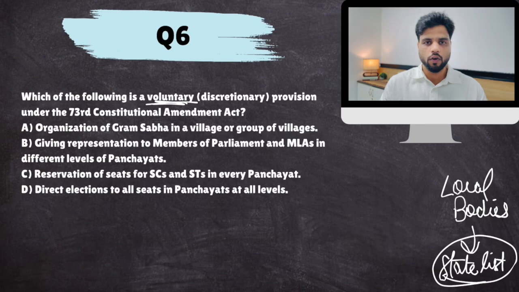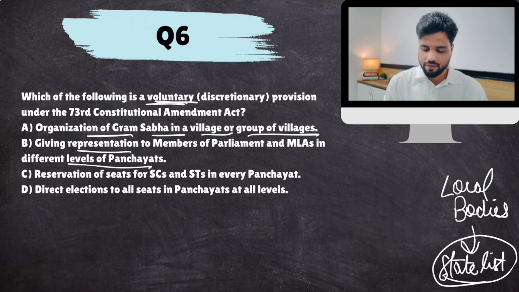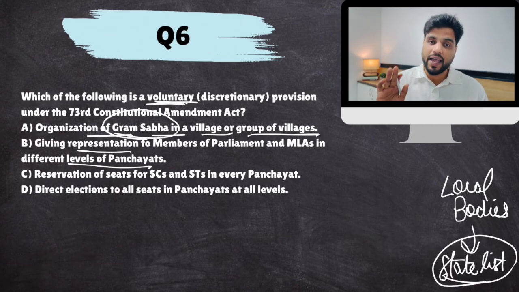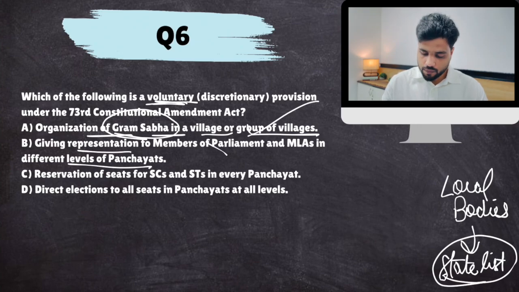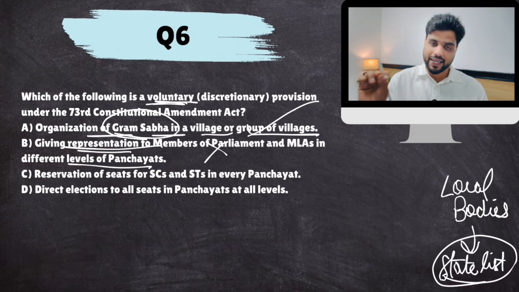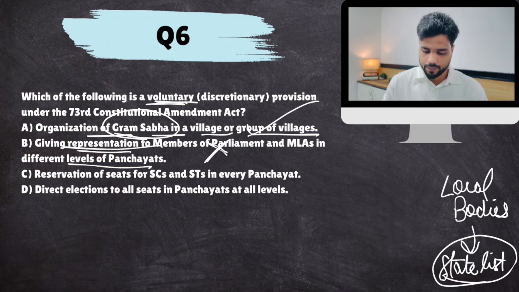Now, what are those voluntary provisions? Organization of Gram Sabha in village or group of villages. Giving representations to MPs and MLAs in different levels of panchayats. Now, Gram Sabha is a compulsory provision. Every village should have a Gram Sabha. This is not voluntary. This is voluntary. States will decide whether they want to give some representation to MPs and MLAs of that area in that panchayat. That will be up to the state.